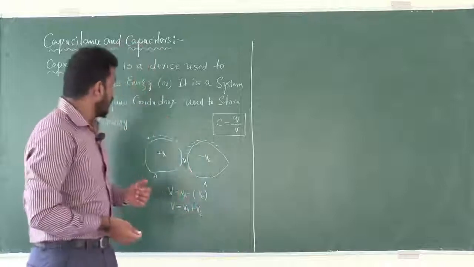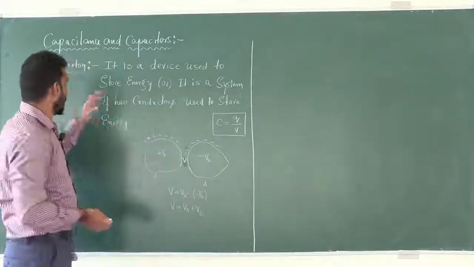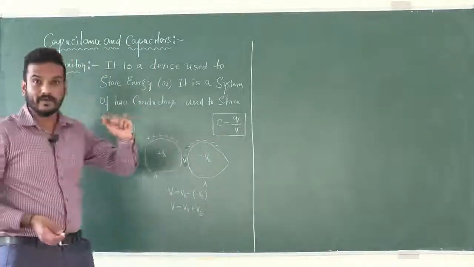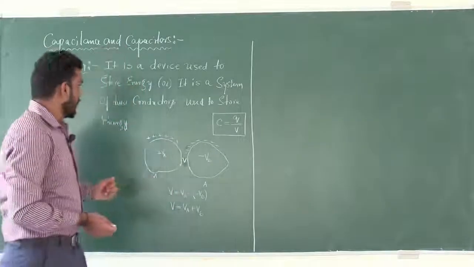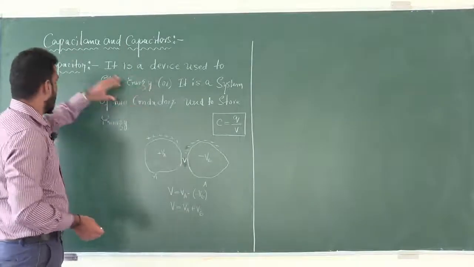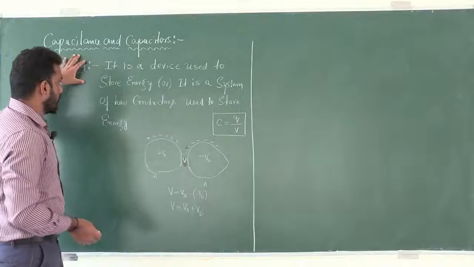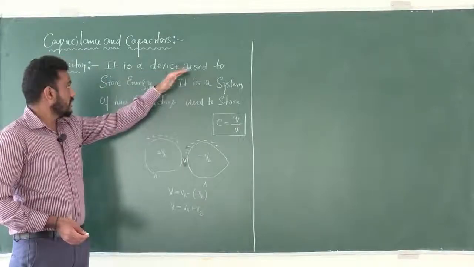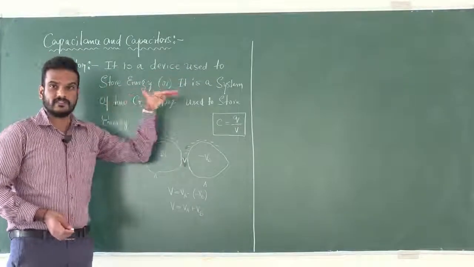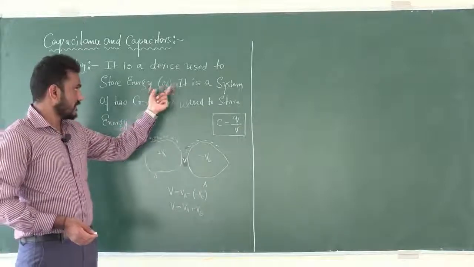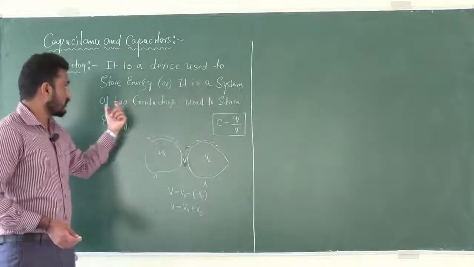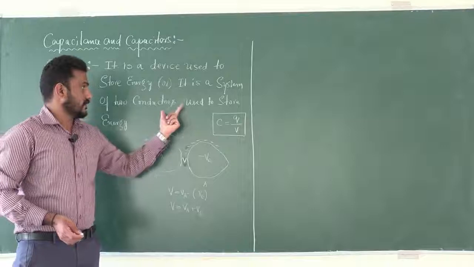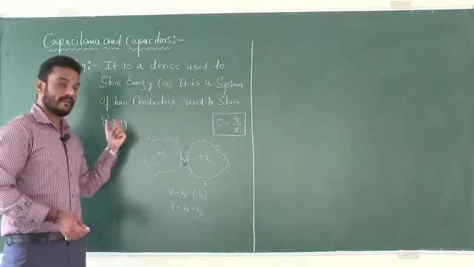Following that, I also explained briefly what a capacitor is. There are two statements regarding this capacitor. It is a device used to store energy, or it is a system of two conductors used to store electric energy.